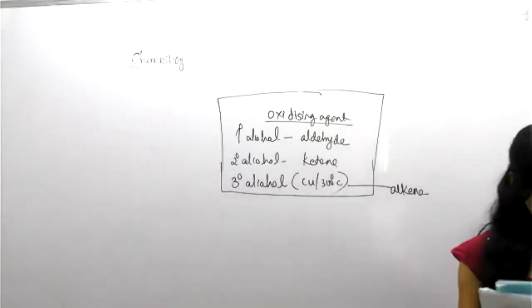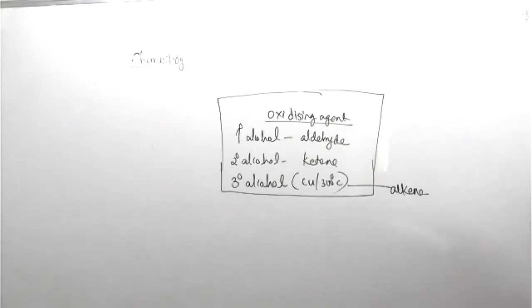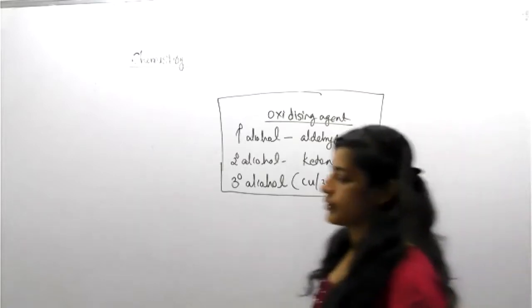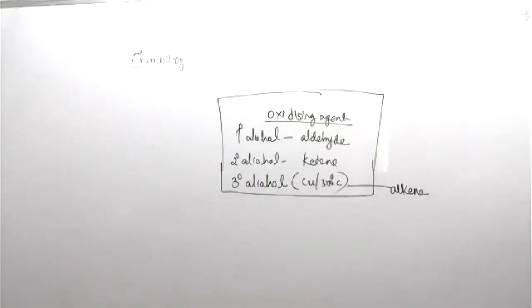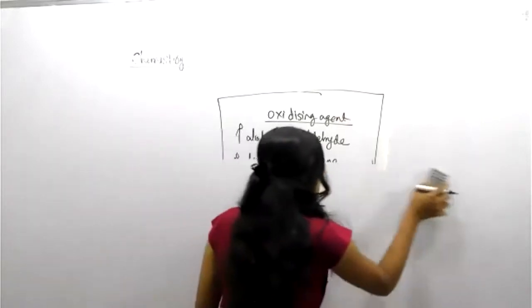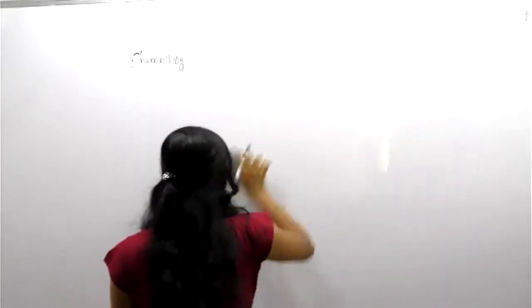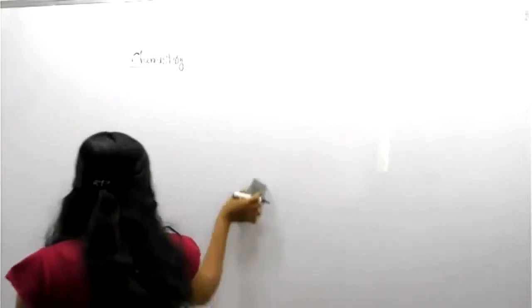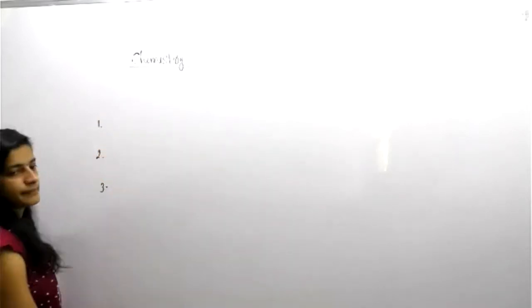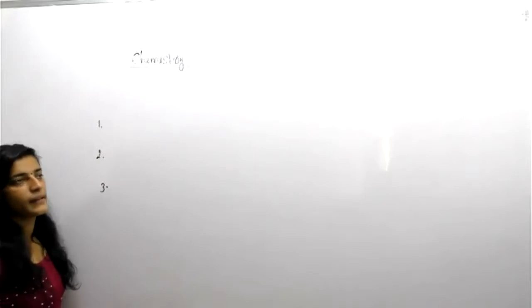Okay. Then another important thing, that is oxidation of carbonyl compounds. Now oxidation of alcohol is over. Now another one, oxidation of carbonyl compounds. What are the changes? Tell me an example for two, three carbonyl compounds. Minimum three examples you can tell. Tell me.